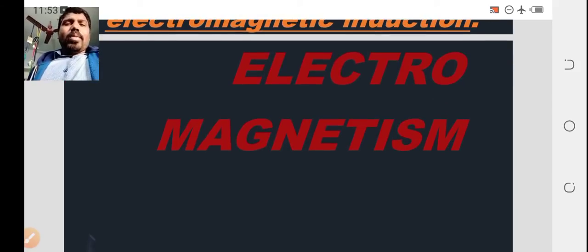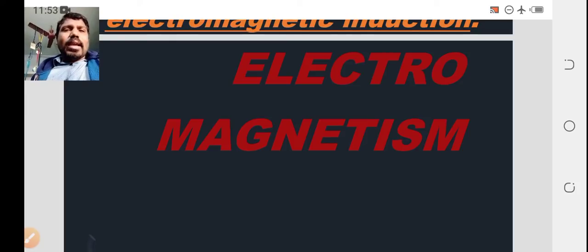Before we move to the further concepts, we would like to know some of the basic terms related to electromagnetic induction and Faraday's laws. We begin with electromagnetism. Let's see what electromagnetism is.